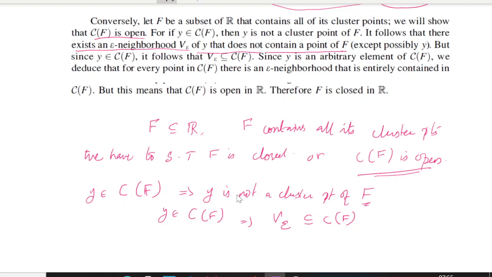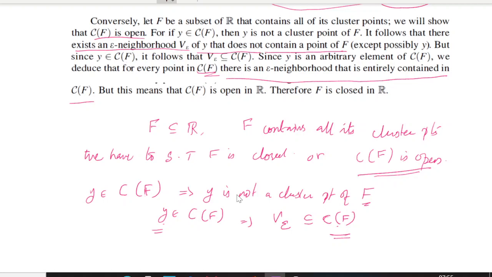Now since y is arbitrary, for this y you are getting an epsilon neighborhood which is completely contained inside the complement of f. So since y is taken as an arbitrary point, we can conclude that C of f is open, right? Since y is an arbitrary element of C of f, we deduce that for every point in the complement of f, there is an epsilon neighborhood that is entirely contained in C of f.